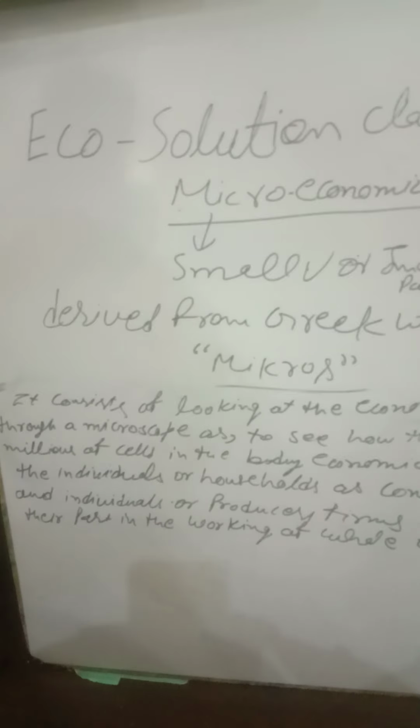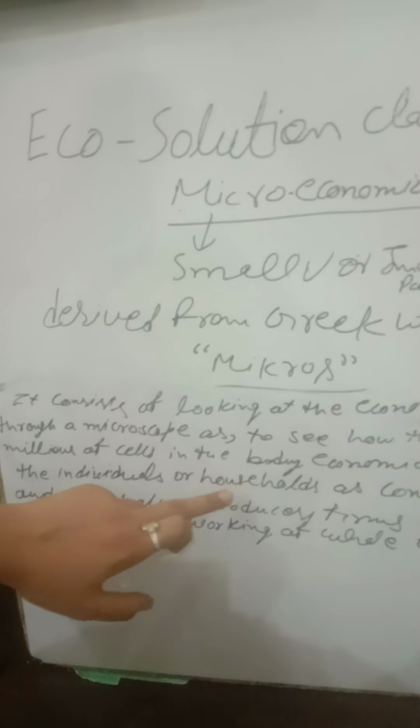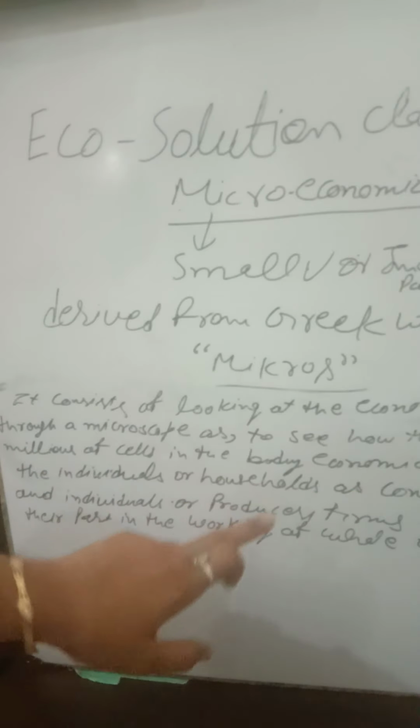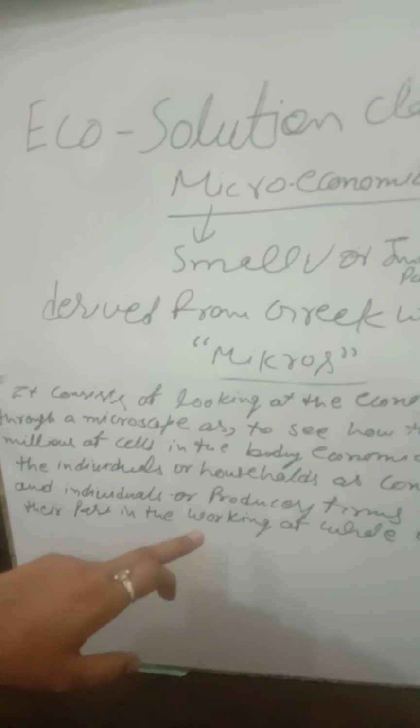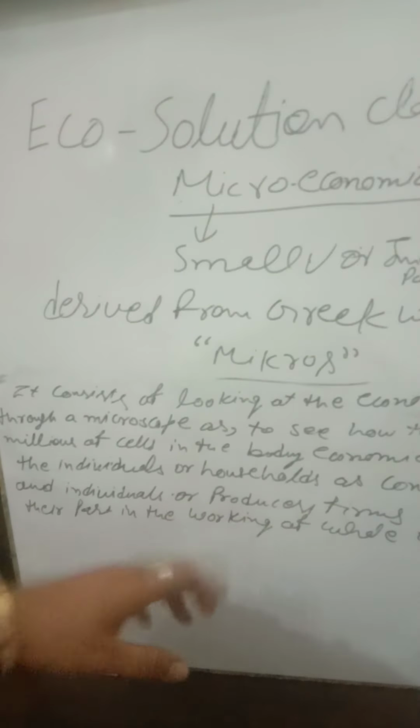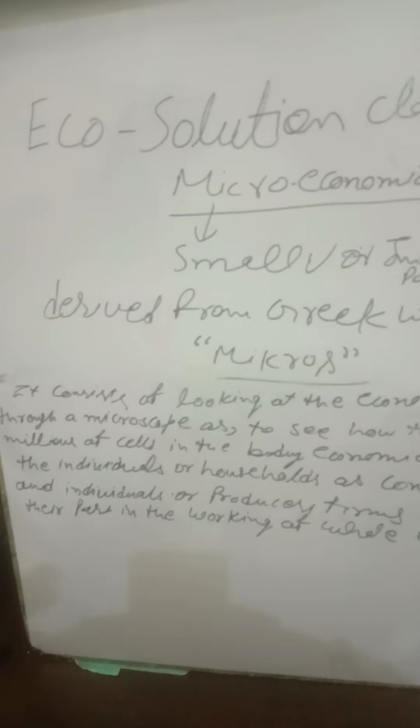Okay. In microeconomics, when we talk about individuals or households, it means households or consumers who consume a particular type of good. And when we talk about producer firms, it means firms producing a particular type of goods, like the sugar industry.